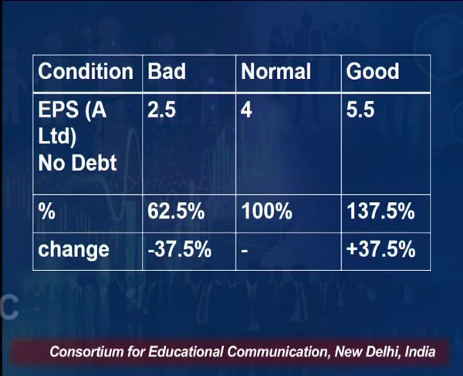Okay. For concluding this, we can see this table that for A Limited, when the company does not have any debt, under normal situation they are able to earn 100% EBIT, and the EPS is 4 under normal situation. But if the situation is bad, that means when the EBIT is reduced, the EPS is also getting reduced to 62.5%. That means that there will be change of 37.5% on either side. The EPS is getting reduced.